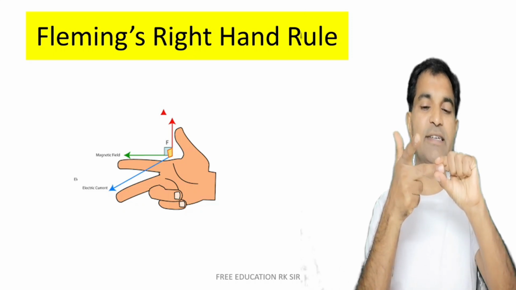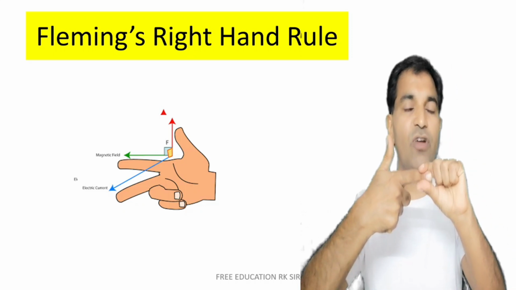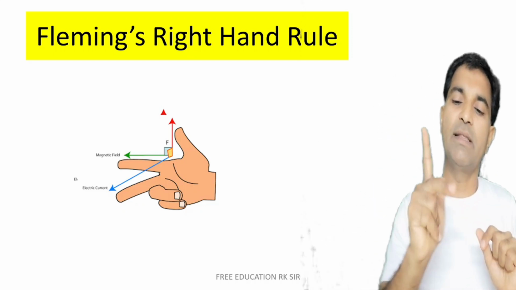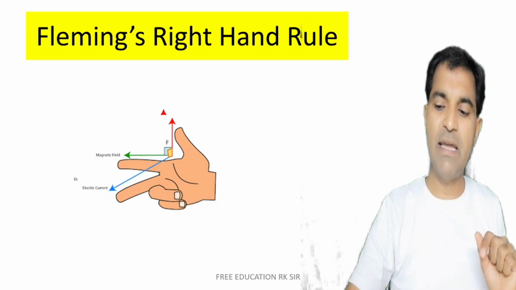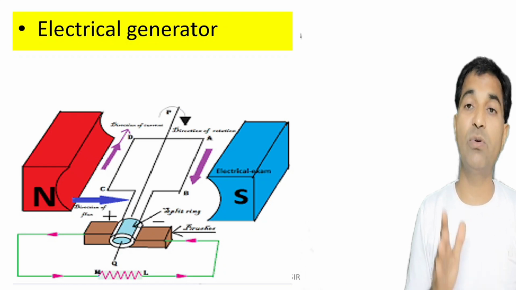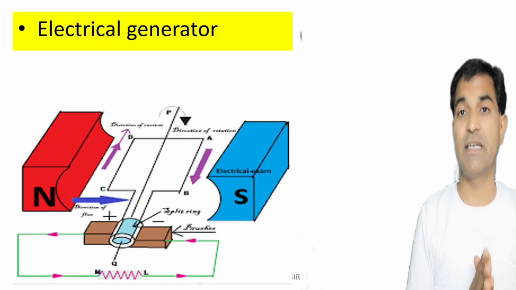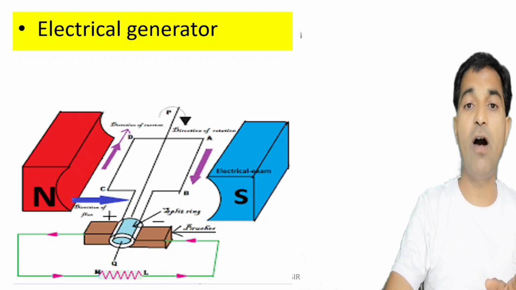The direction of the current generated can be found out with the central finger, current. And if this is the direction of field, so these three fingers, if placed perpendicular to each other, then it is very clear that in case of an electrical generator we can find out the direction of current generated. You yourself will have to try to visualize and find out the direction of electric current